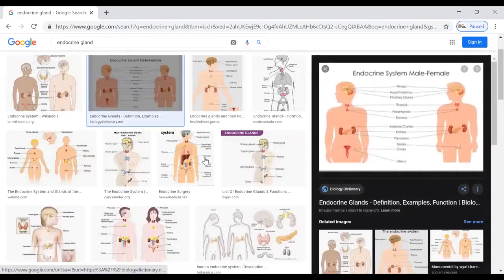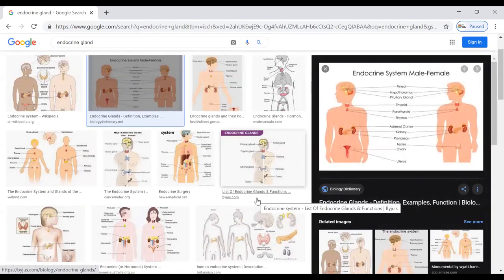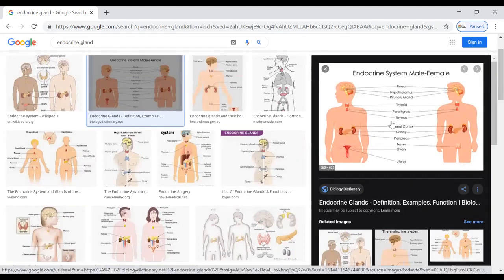Okay, these are the few endocrine glands in male and female: pineal gland, hypothalamus, pituitary gland, thyroid, parathyroid, thymus, adrenal cortex, kidney, pancreas, testes, ovary, uterus as well.